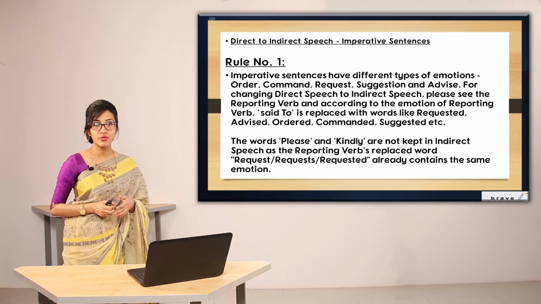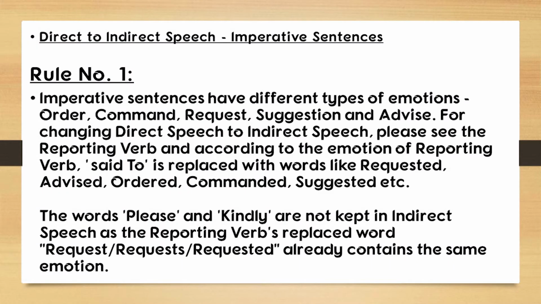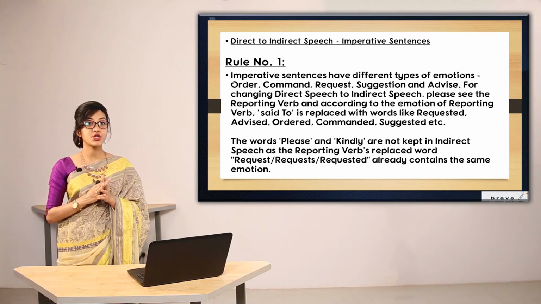Let's have a closer look at rule number 1 now. Imperative sentences have different types of emotion: order, command, request, suggestion, and advice. For changing direct speech to indirect speech, please see the reporting verb, and according to the emotion of the reporting verb, said to is replaced with words like requested, advised, ordered, commanded, and suggested. So it completely depends on the mood.